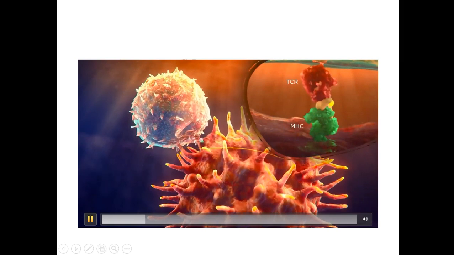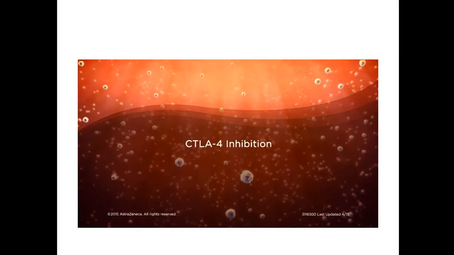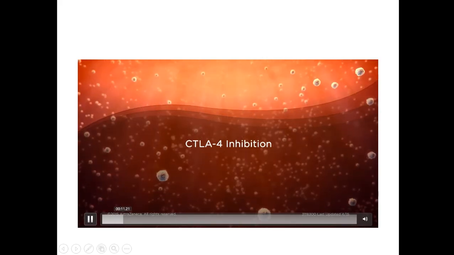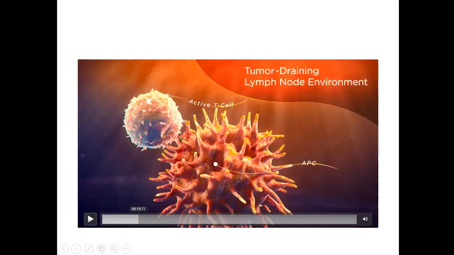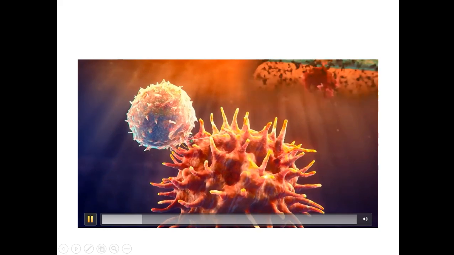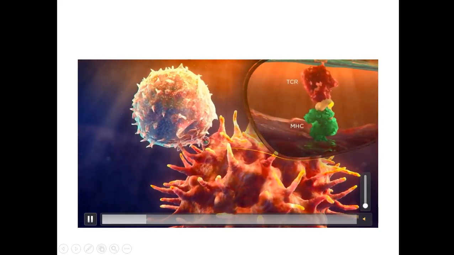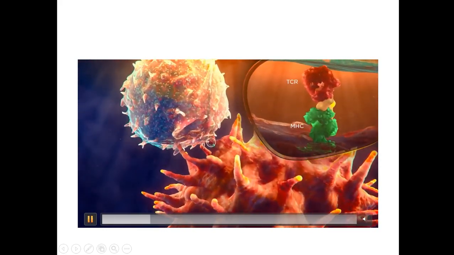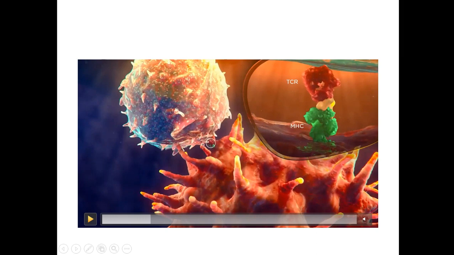This is the antigen presenting cell with the MHC, major histocompatibility complex, binding with the T cell receptor.